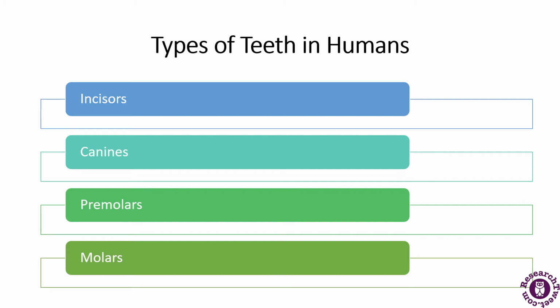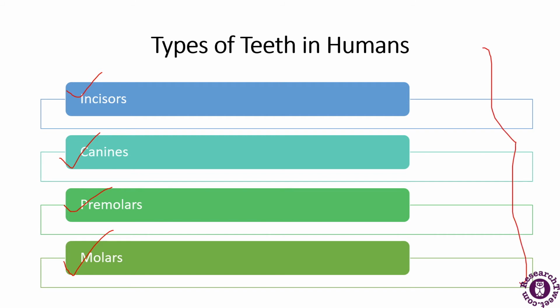Now the types of teeth. Teeth have different shapes, as each tooth has a particular role to perform during chewing and even digestion. They are also positioned differently so as to better serve their purpose. There are four kinds of teeth which are present: incisors, canines, premolars and molars. So these are the four types.